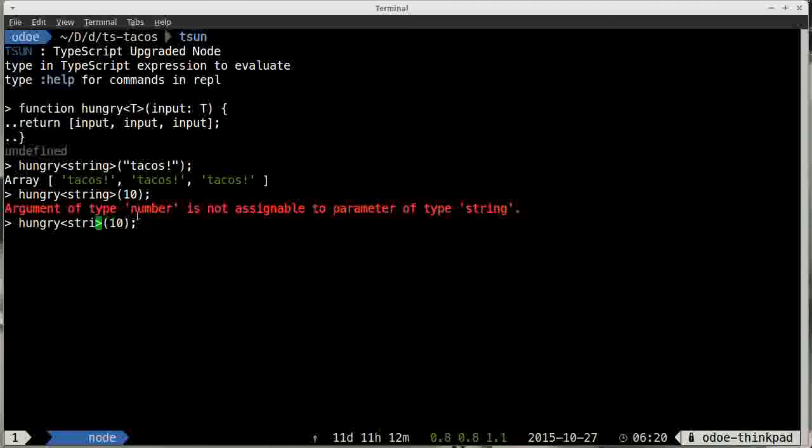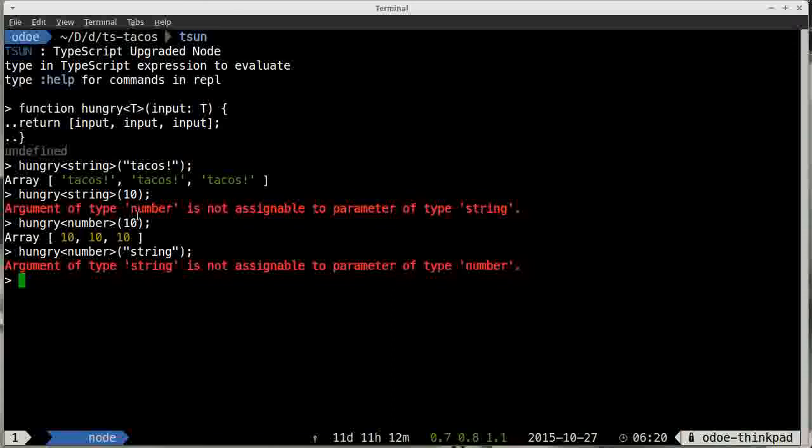Although if I come in here and I say hungry number and pass 10, now it'll work. And now I can't pass in a string to the method because I've strongly typed this function, restricted it to what it can do. So that is generics inside TypeScript.